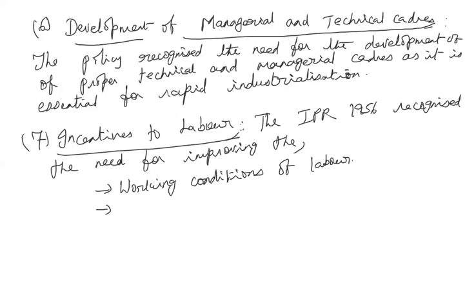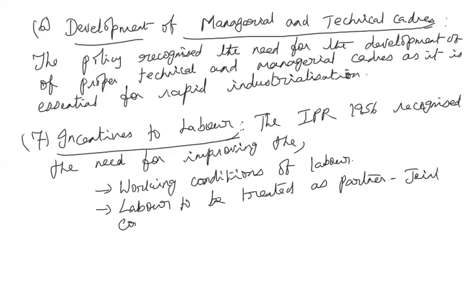Okay, so labor to be treated as partner. So joint consultation and association with the management is suggested.